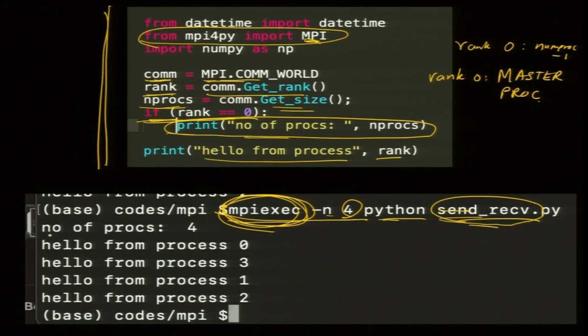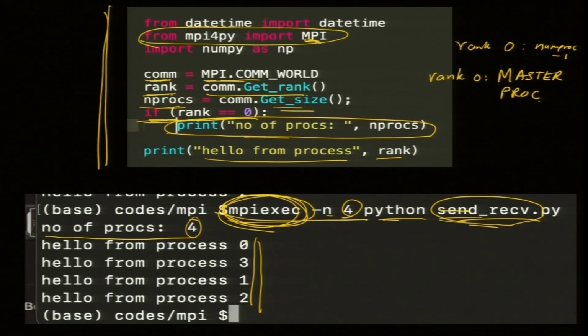As expected, number of procs is 4, printed by the master node only, and then this is the attendance. And why is it coming as 0, 3, 1, 2? Why doesn't it come as 0, 1, 2, 3? All of them are running independently. This is a one-line code only, so anybody can finish early.